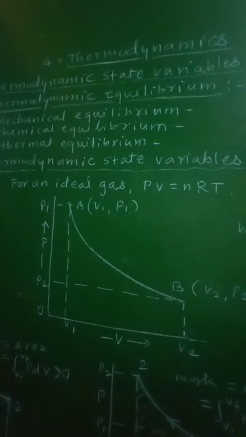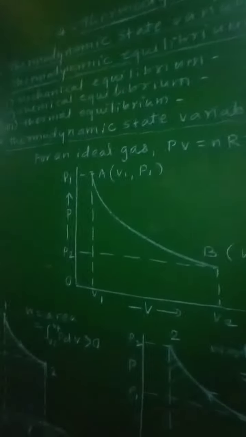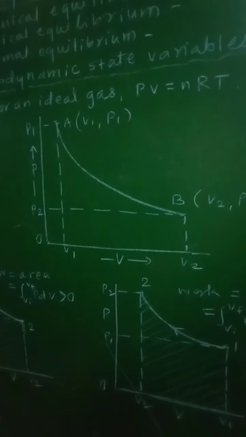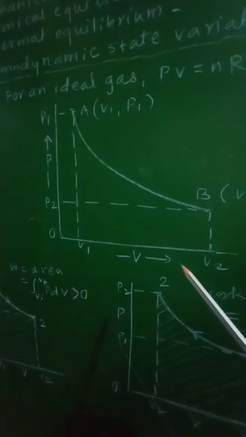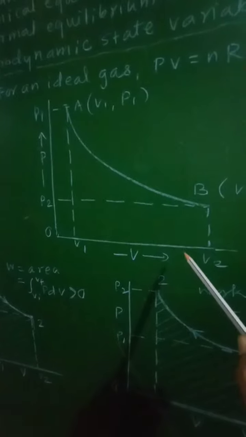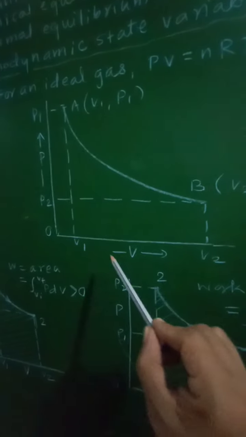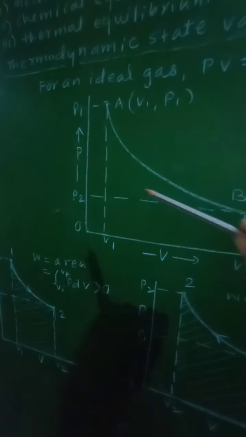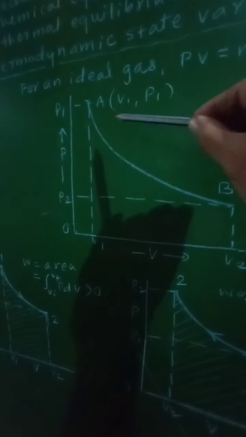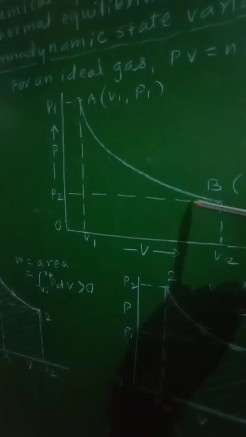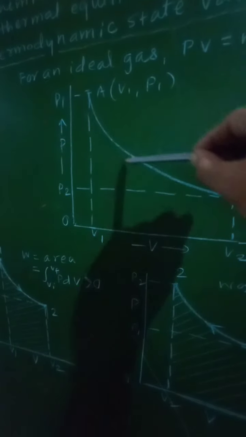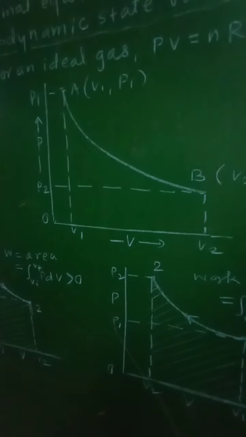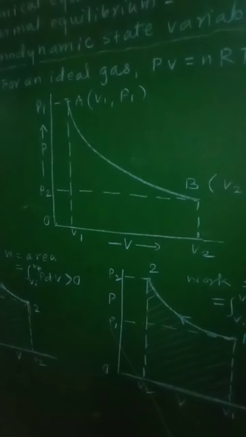Now let us see the variation of pressure and volume given here in this graph. Along the x-axis volume is plotted, along the y-axis pressure is plotted. Now there are two positions A and B, and this curve represents the variation of P and V, that is the PV diagram.